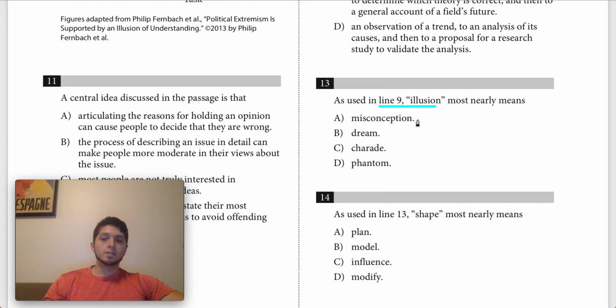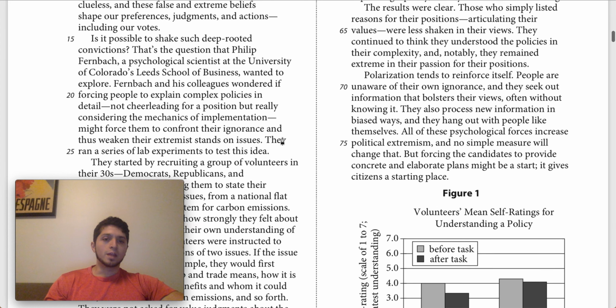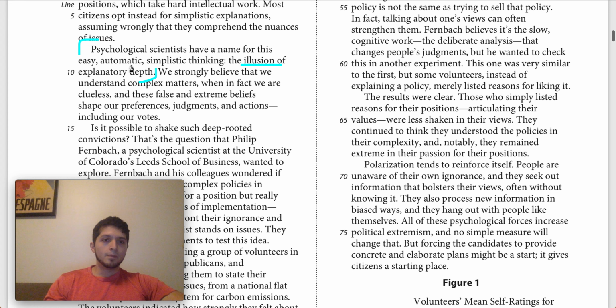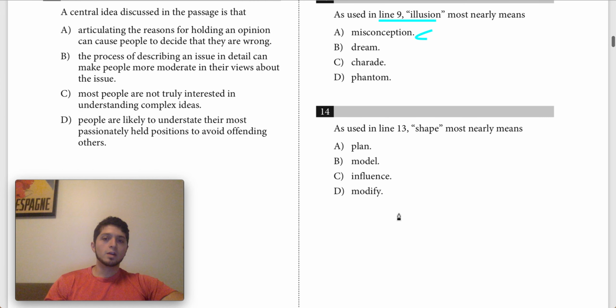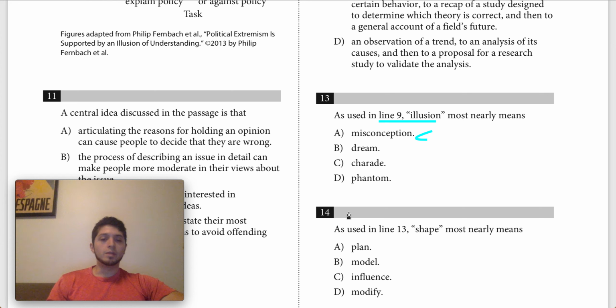The first one we have is misconception, which I think is a pretty decent substitute because we could put that in there, and it would say they have a name for this easy, automatic, simplistic thinking, the misconception of explanatory depth. So they're misinformed. They have a misconception of how deep their understanding goes. I think this is a pretty good choice.